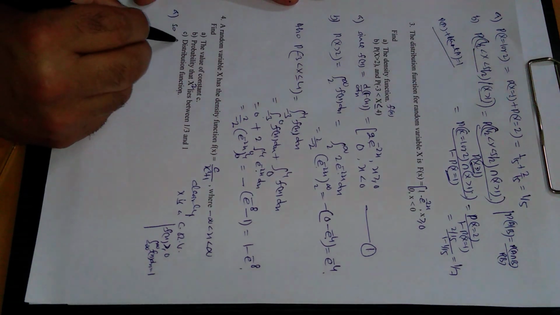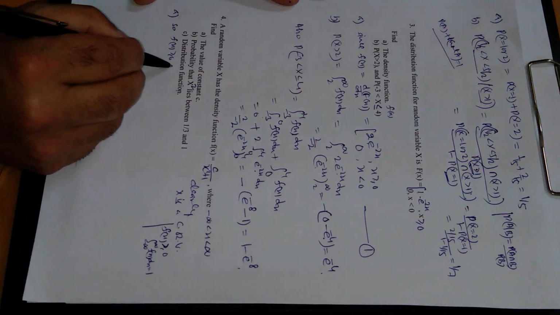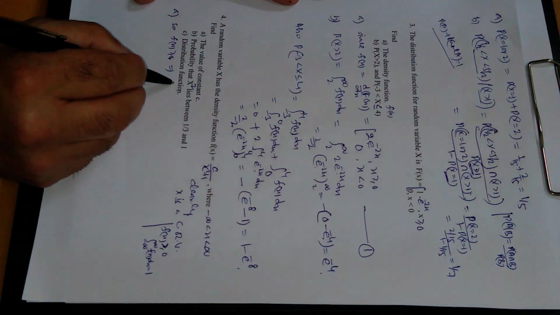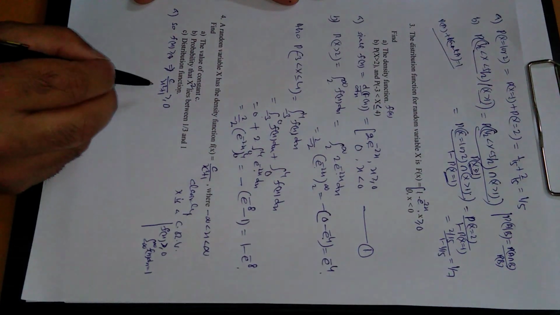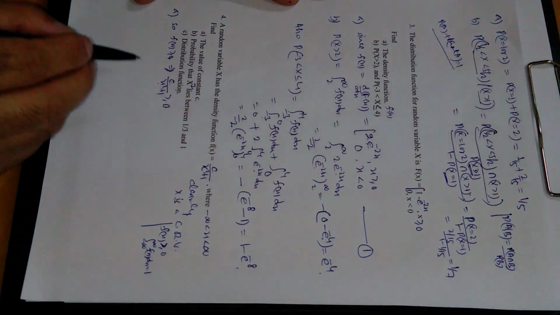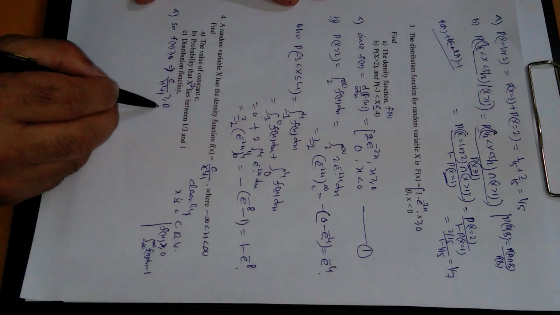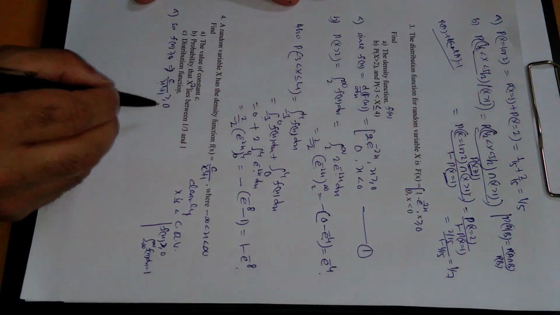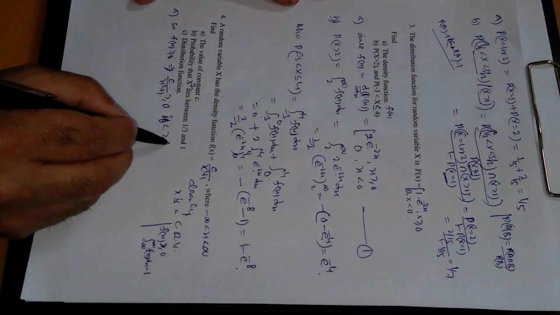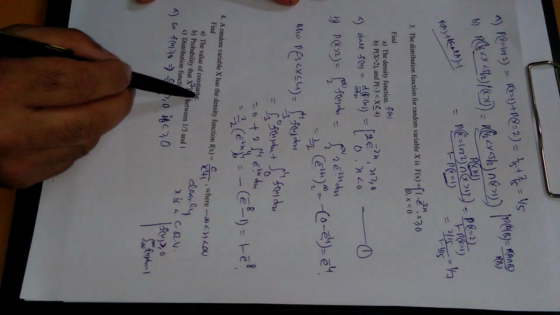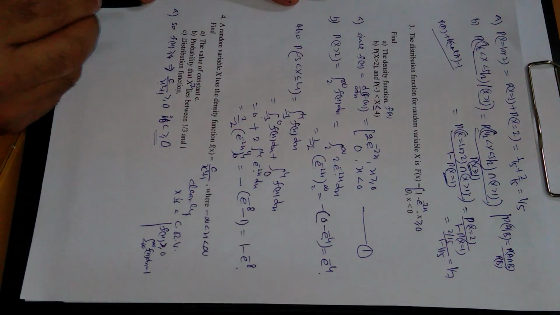So f of x greater than or equal to 0 means substitute the value of x from here. This is c upon x square plus 1 greater than or equal to 0. 1 is positive, x square is positive, so this relation will be non-negative if c is greater than or equal to 0. Now we will find the value of c, and that must lie in this range.